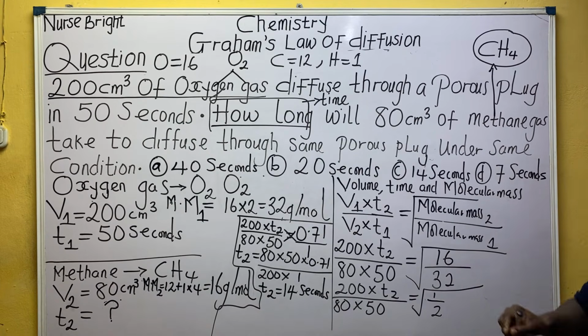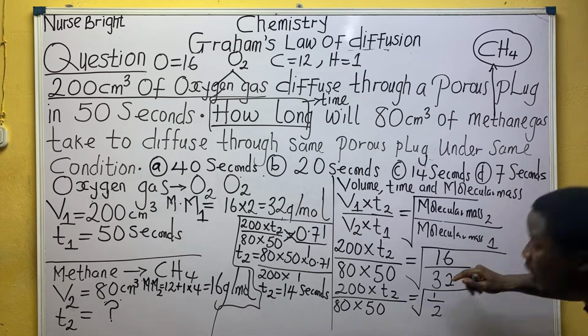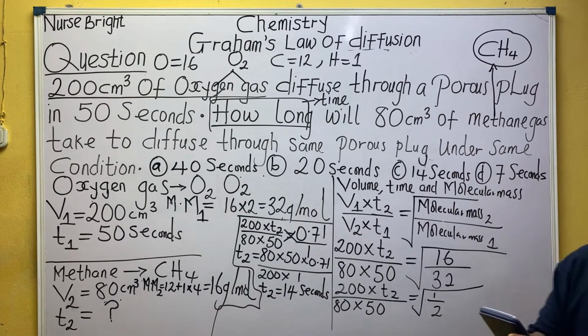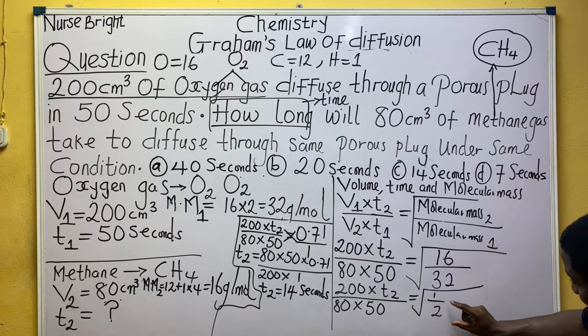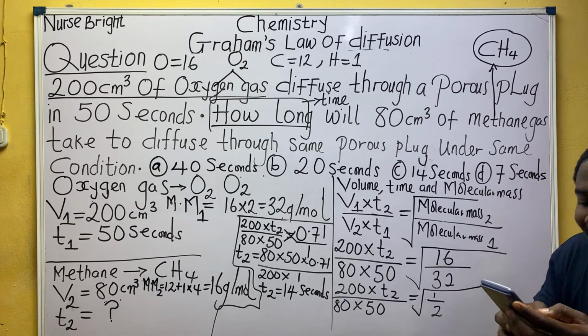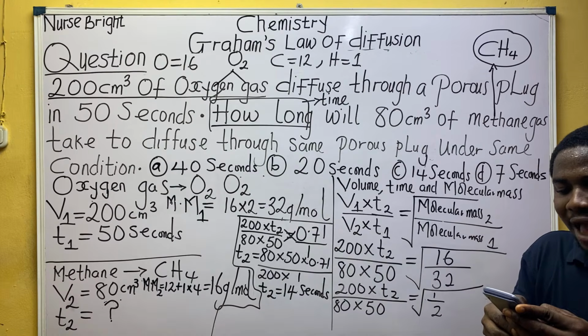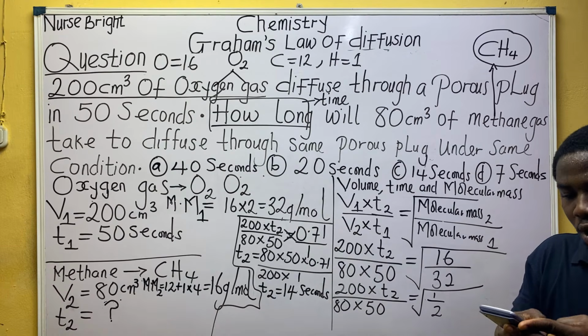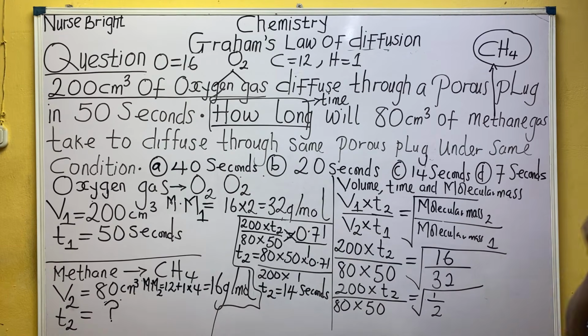See, divide this one first without the square root. 16/32, that is 1/2. I have to bring it down. So I now take the square root of 1 divided by 2. Square root of 1/2, what is that? 0.71. Class, is it making sense to us?